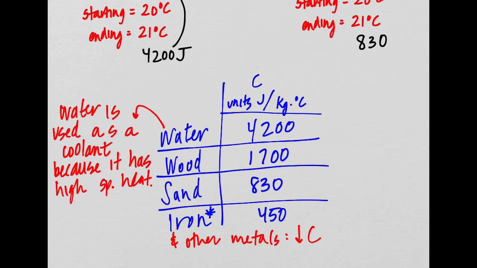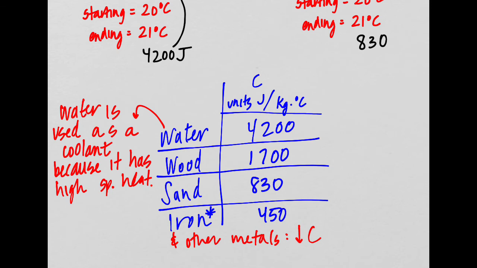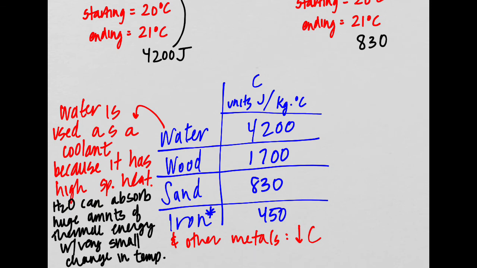All right, so I'm going to write down what I just said. Again, water is useful as a coolant because it can absorb a huge amount of thermal energy with only a very small change to its temperature. So it's used as a coolant because it has a really high specific heat. If we look at this compared to all the others, it's got a super high specific heat. And what that means is that the substance can absorb a very large amount of energy while having its temperature change very, very little.